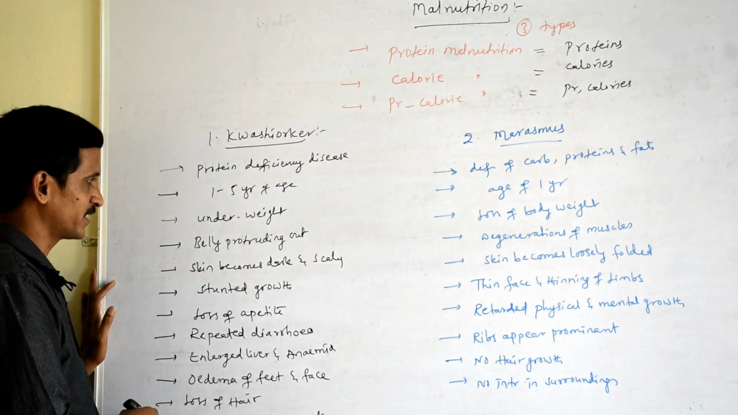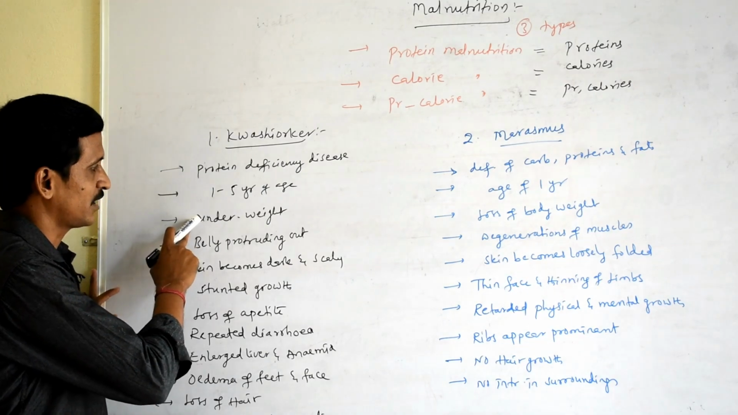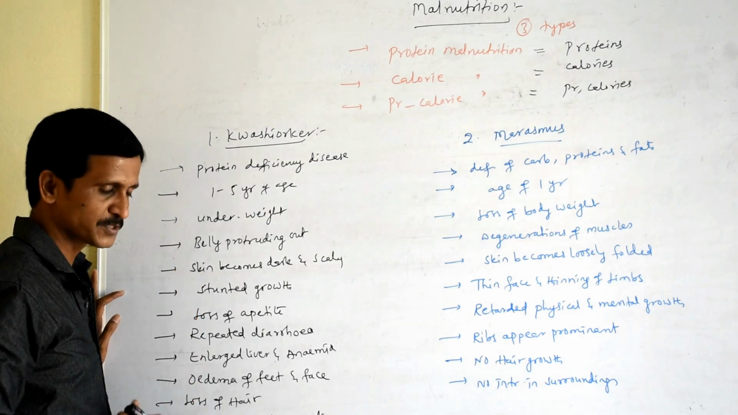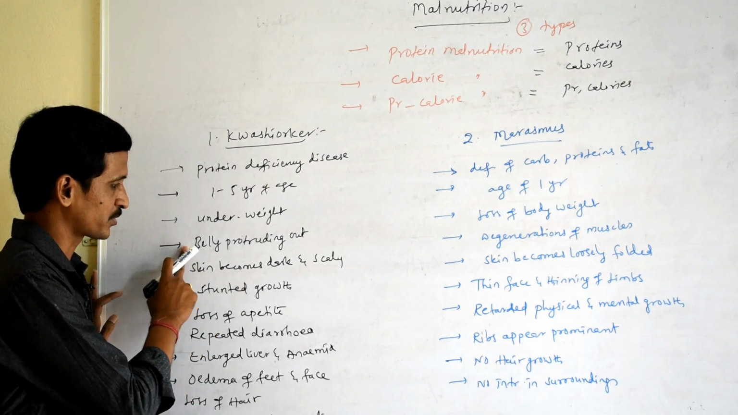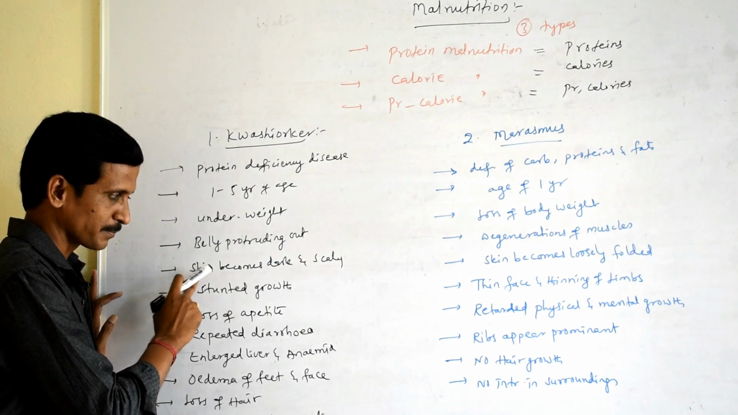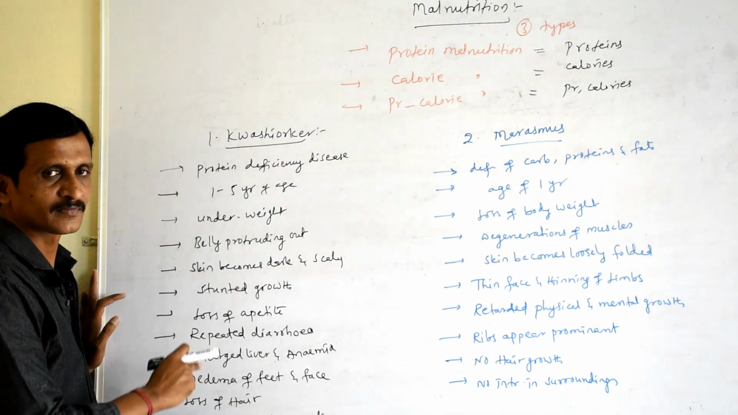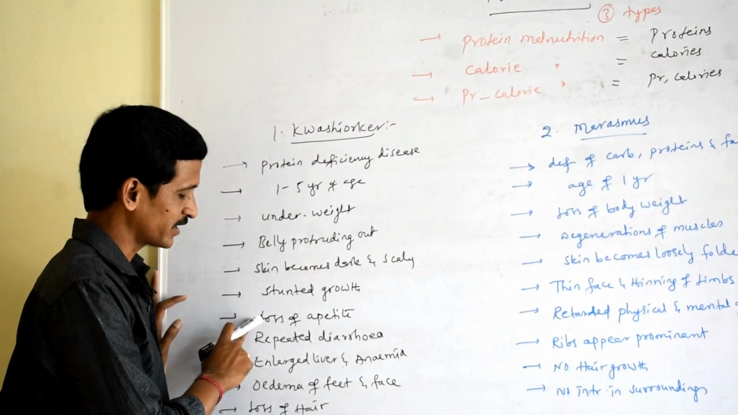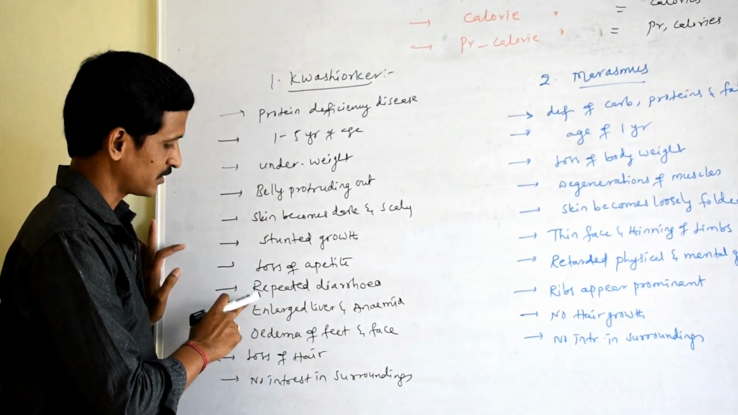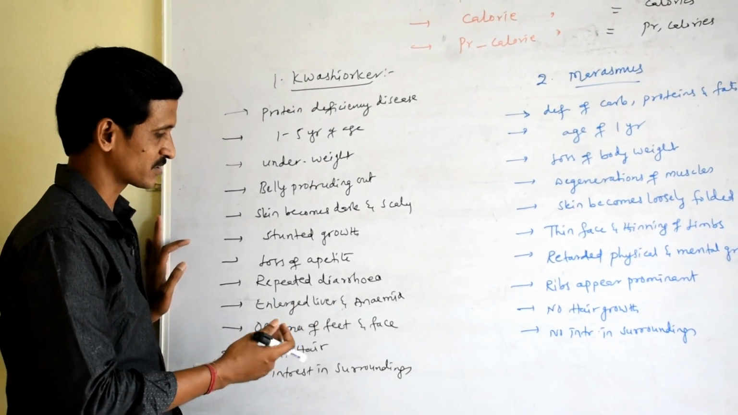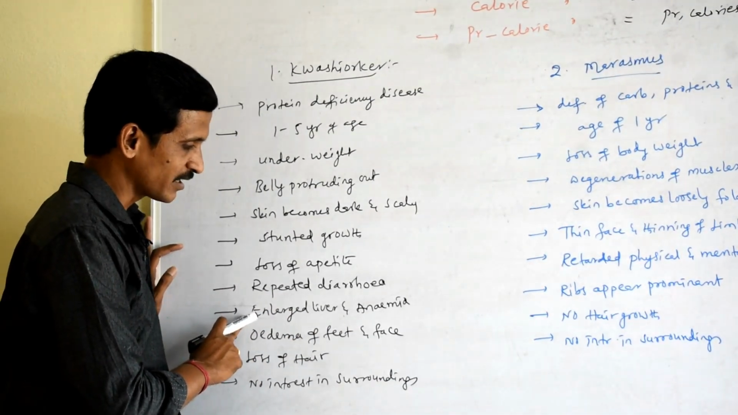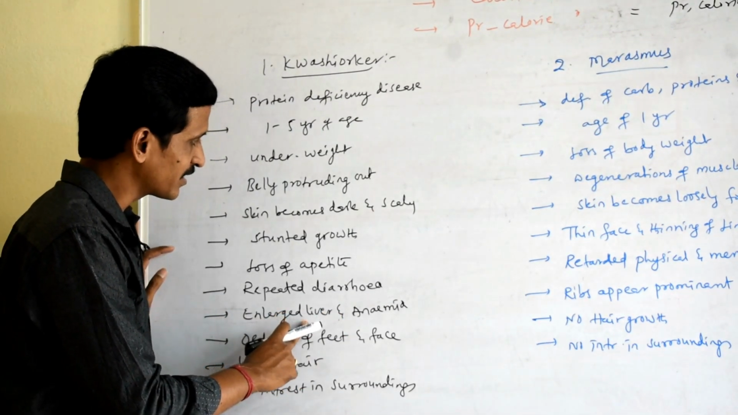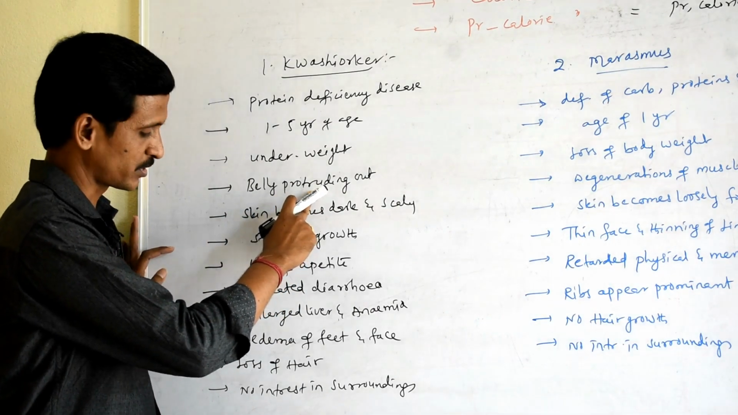Okay, where you will find the following symptoms. First, underweight. The individual is less in weight. Belly is protruding out. Stomach is completely protruded. Okay, skin becomes dark and scaly, and you will find stunted growth. The growth is retarded, and you will find loss of appetite, and repeated diarrhea, continuous diarrhea will be there. Enlarged liver and anemia you will find. As liver is enlarged, belly is protruded out.